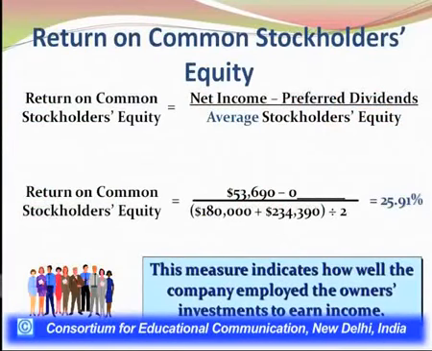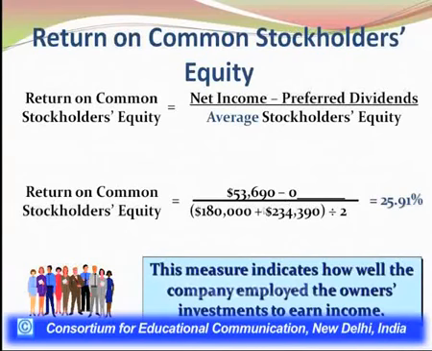As again I would say, we do not have any rule of thumb, but we can simply conclude that the company is doing well because it is earning about 26% on the investment made by equity shareholders, on equity shareholders fund. So this measure will basically indicate how well the company employs the owner's investment, because we are not including any debt component in the denominator.